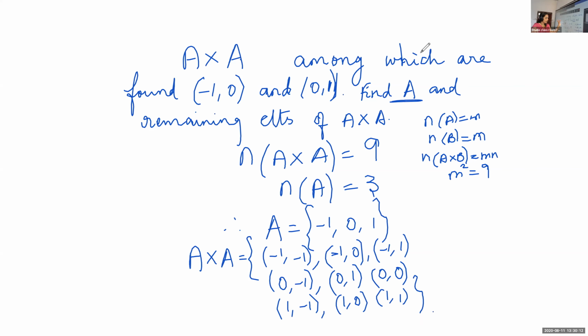Now here these two elements are given. Can you write down the remaining elements in the set? The two elements given are -1, 0 and 0, 1. Therefore, the remaining elements in A cross A, you write all the remaining elements. Is it okay, Gauri? Yes, ma'am.